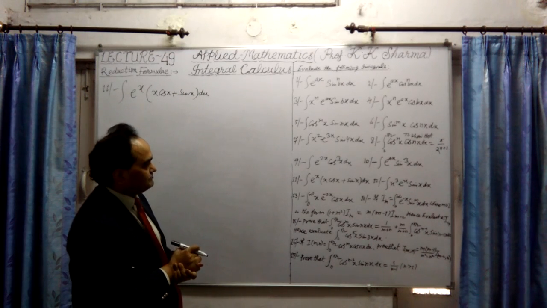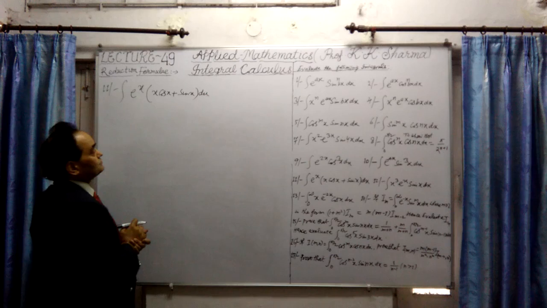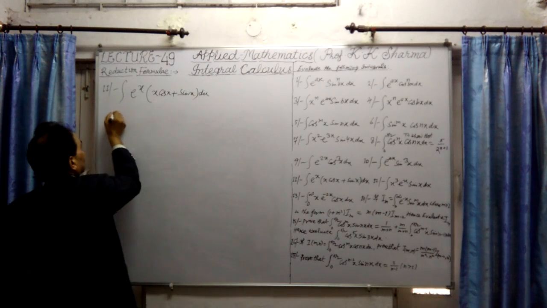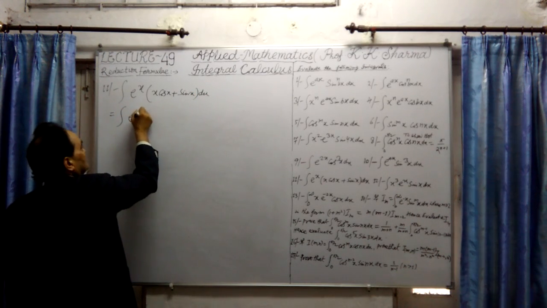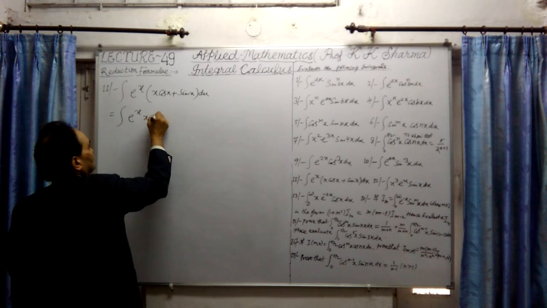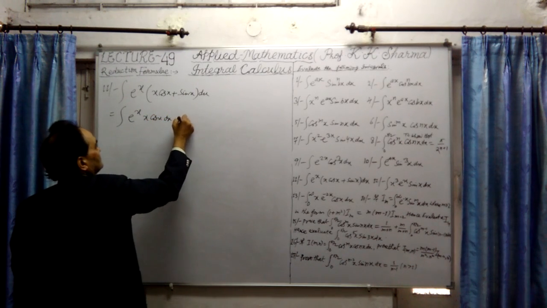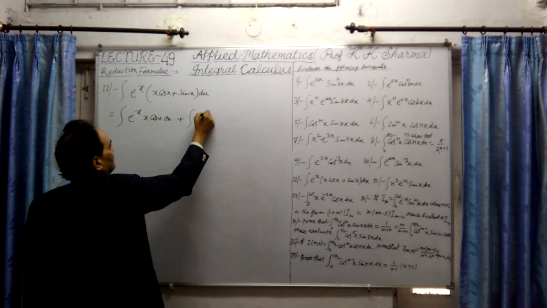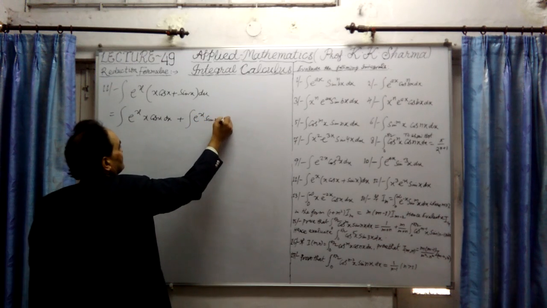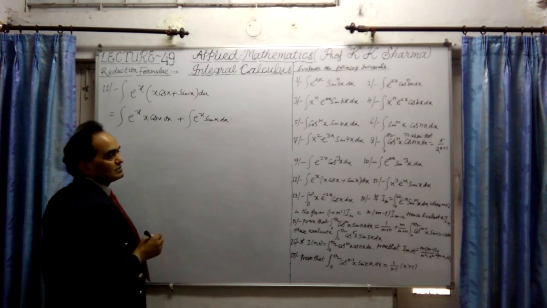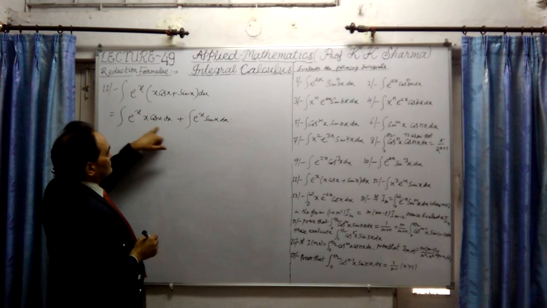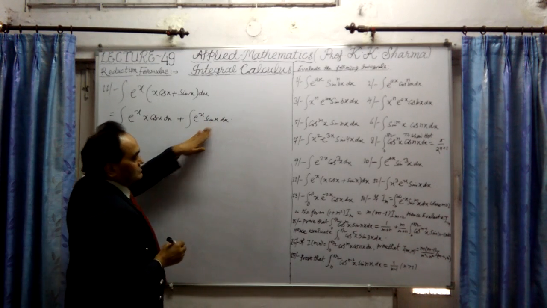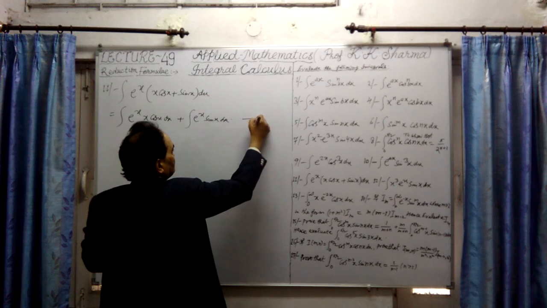Okay, now let's do it. So if I separate it, e^x into x into cos x dx plus integration of e^x into sin x into dx. If I integrate this first function, keeping this as it is, this is equation number 1.